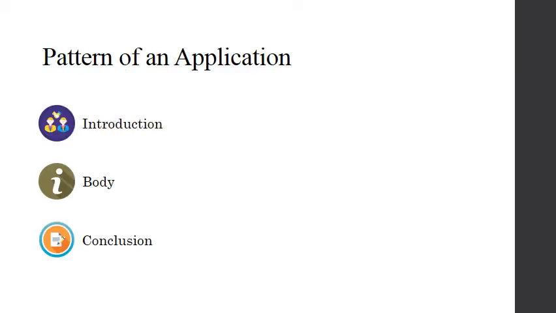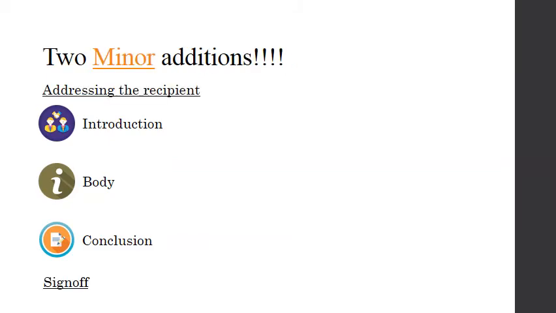Now that we know what an application is, let us discuss its pattern. An application is made up of three parts: an introduction, the body, and a conclusion. However, there are two more tiny bits that have to be included.